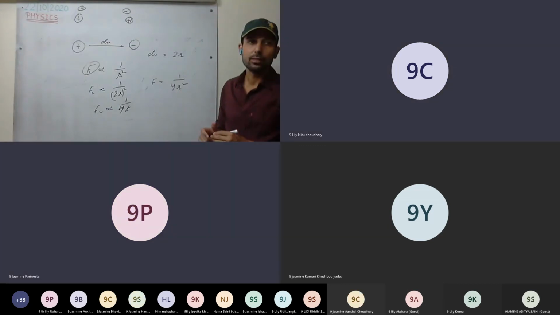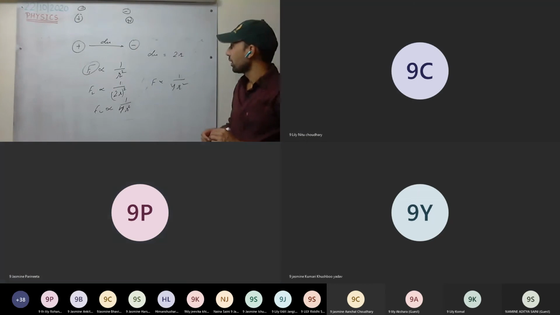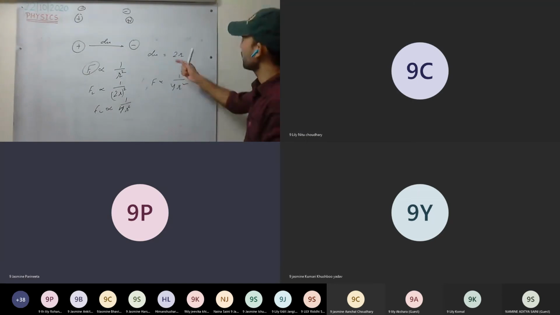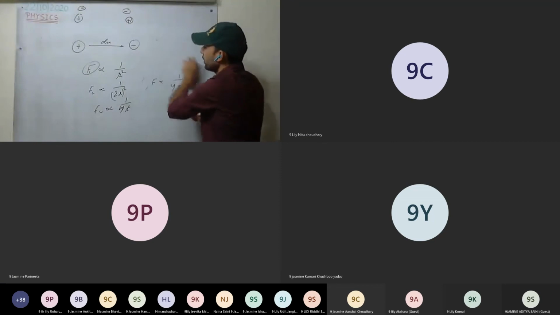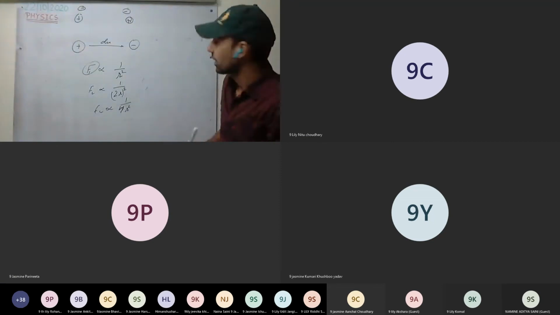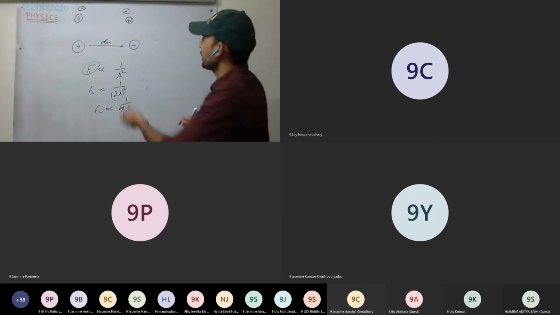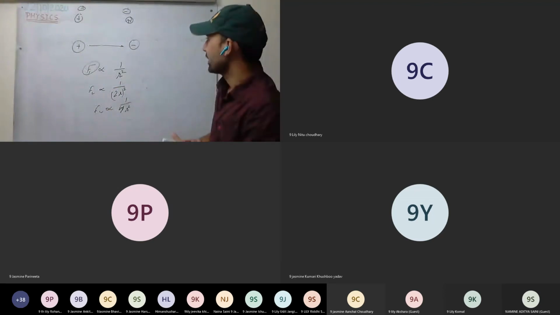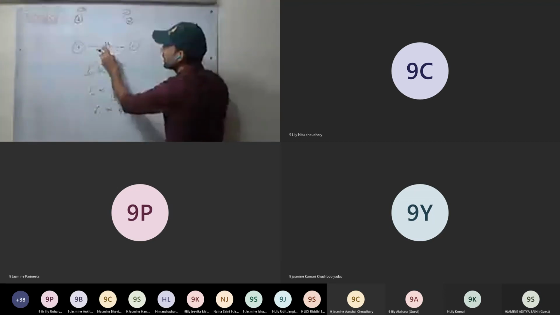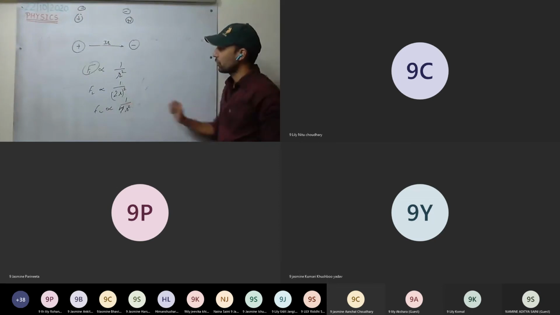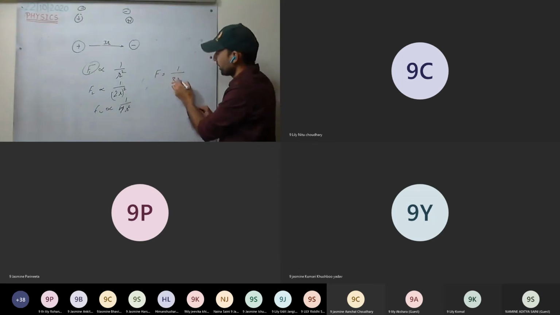Sir, why have we taken 2r over here? Okay, we can take any other one. 2r means the distance is doubled. If the distance becomes 3r, you can take any distance. If the distance has increased to 3r, then what will the force be?